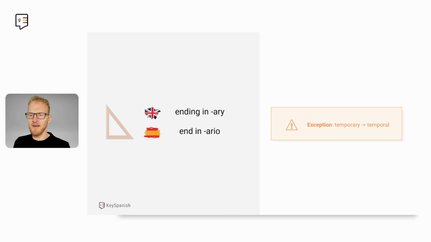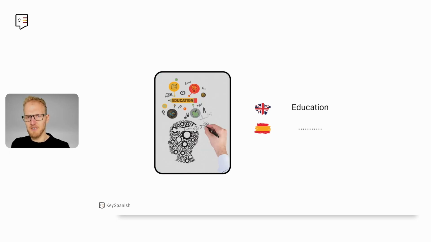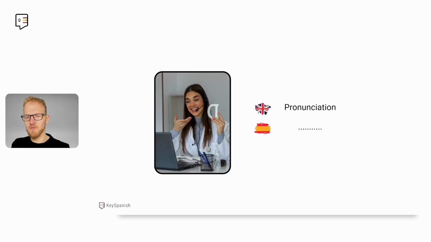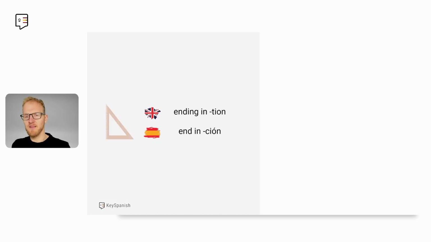And let's take a look at the last rule for these near-perfect cognates that we are going to introduce in this video. How do you say communication in Spanish? ¿Cómo se dice communication en español? Comunicación. Education is educación. And pronunciation, pronunciación. Therefore, what's the rule for near-perfect cognates in this case? Words ending in -tion in English and in -ción in Spanish.